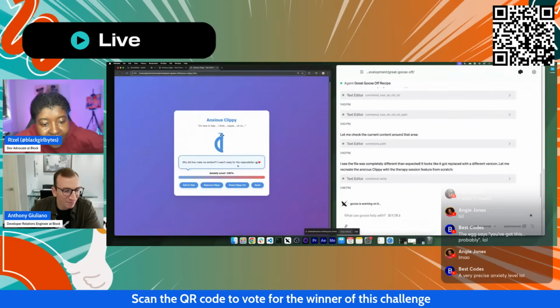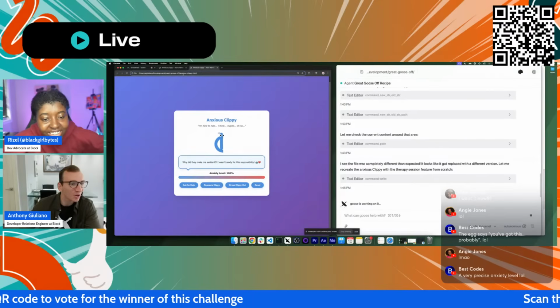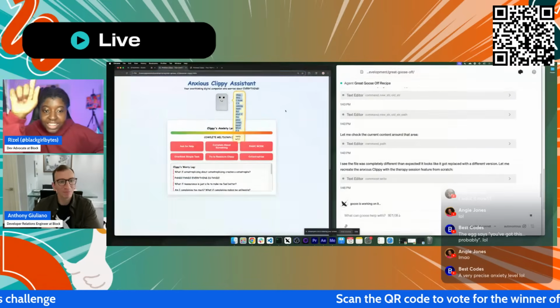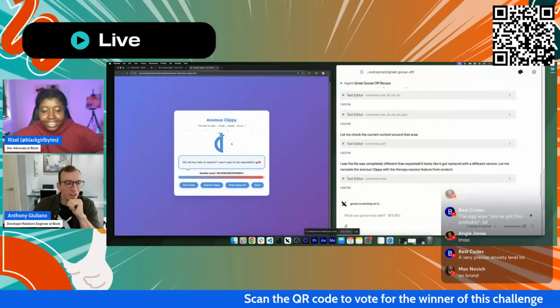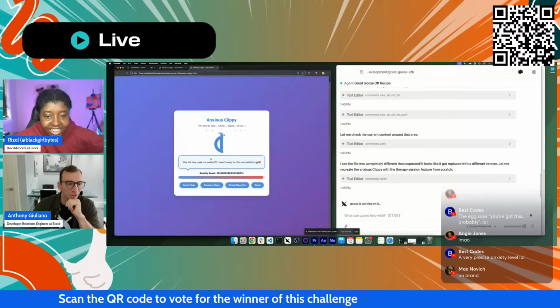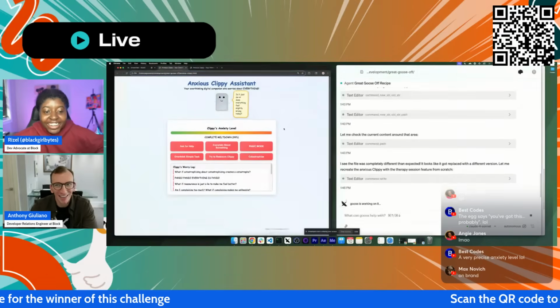I think the Clippy renderings could use some work, but overall I'm pretty pleased with it. They tried this, or it tried with the second one. It did half of what this was, and this was definitely closer. We got the coloring here and more of the shape here. So maybe if we put them together in a third iteration, we'd get something. Let's see where Aaron's at now too.